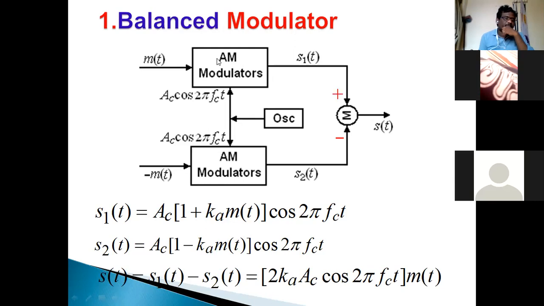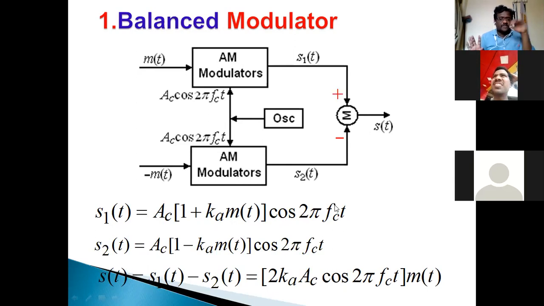So already we know the amplitude modulated wave in the time domain: S1 of t equals Vc into 1 plus k m of t into cos 2 pi fct, where omega c is 2 pi fc. Am I right or not? Yes, sir. So S1 of t equals Vc into 1 plus k m of t into cos 2 pi fct.